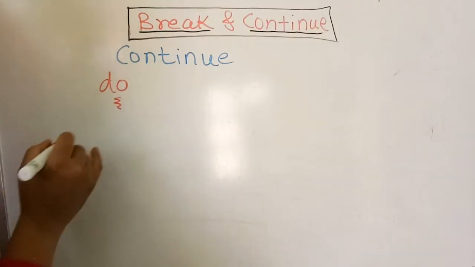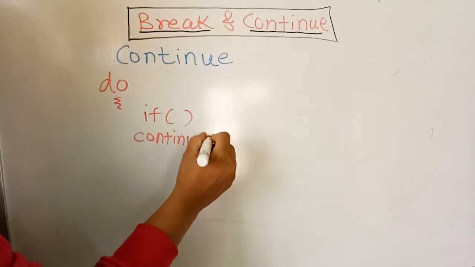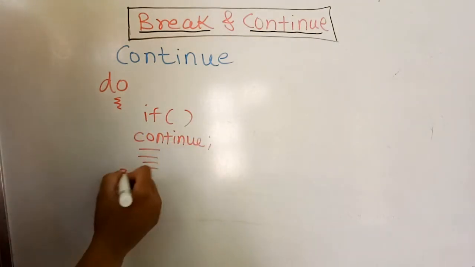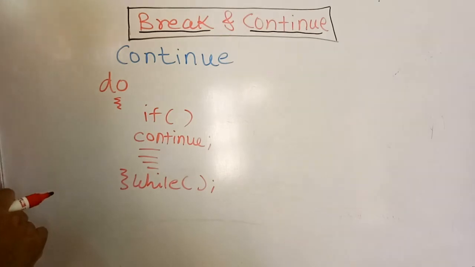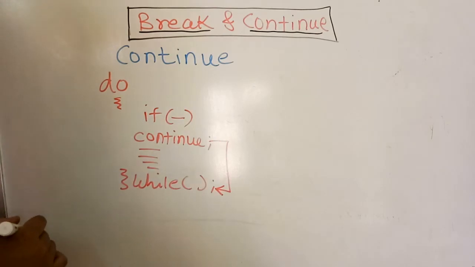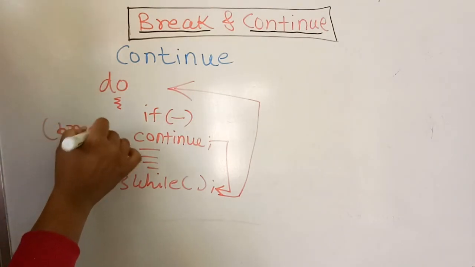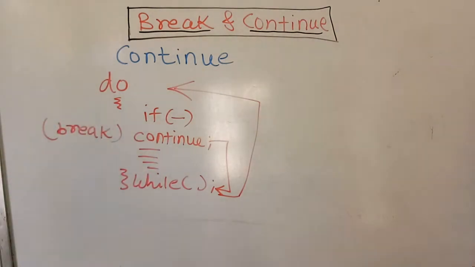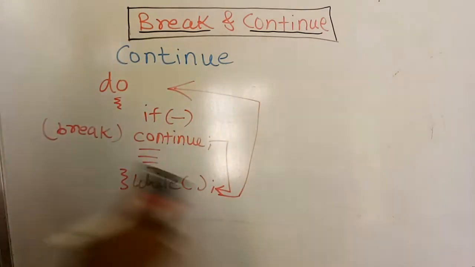If there is a do block, with some statements and after that you apply the continue statement, then after completing the loop you have the while condition. So what is the actual demonstration of continue? When any condition is satisfied, continue will only skip for that condition and then again continue with the next statements. But if break was here, then it will not go into the loop again. It will directly exit from that loop.